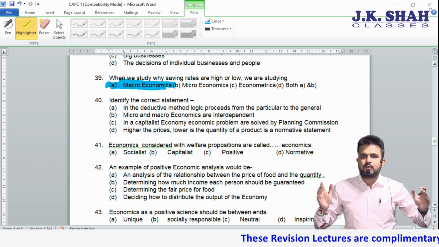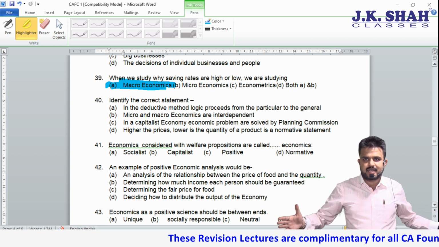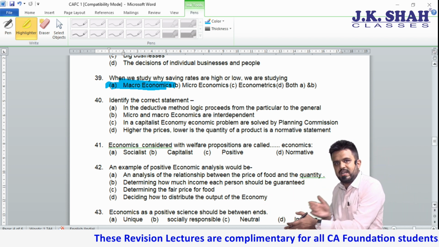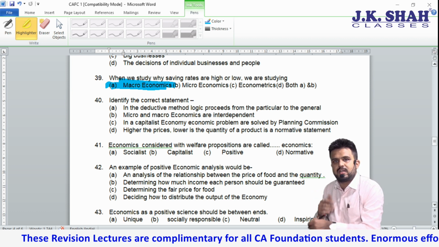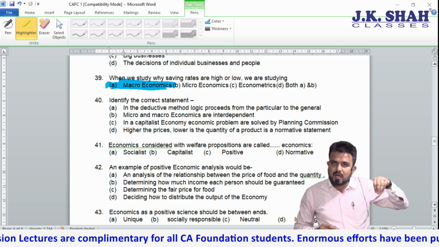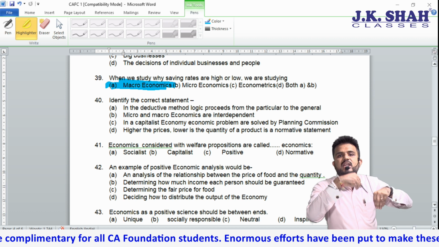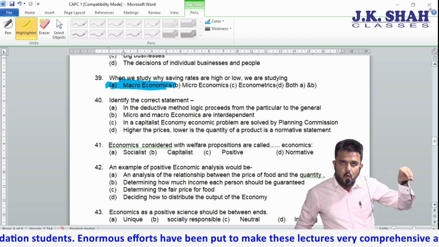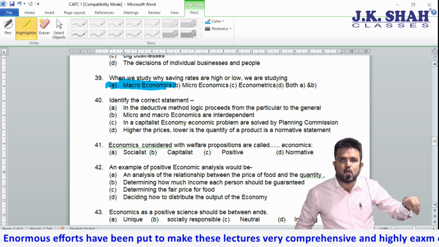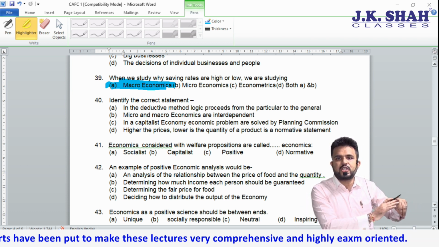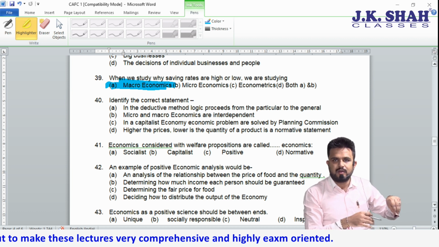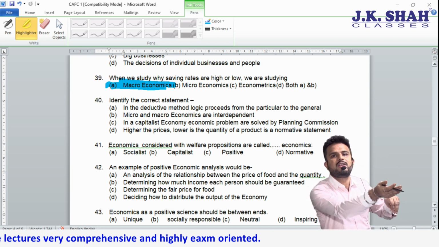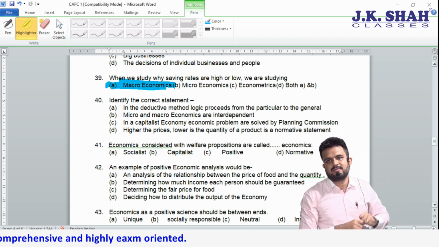So if I am talking about general things and directly I come to one point, this behavior is deductive. But if I am talking about one point and I make it a very general statement, like in this classroom, one student is very talkative, then I make a statement, this whole class is talkative. See, particular to general, inductive.